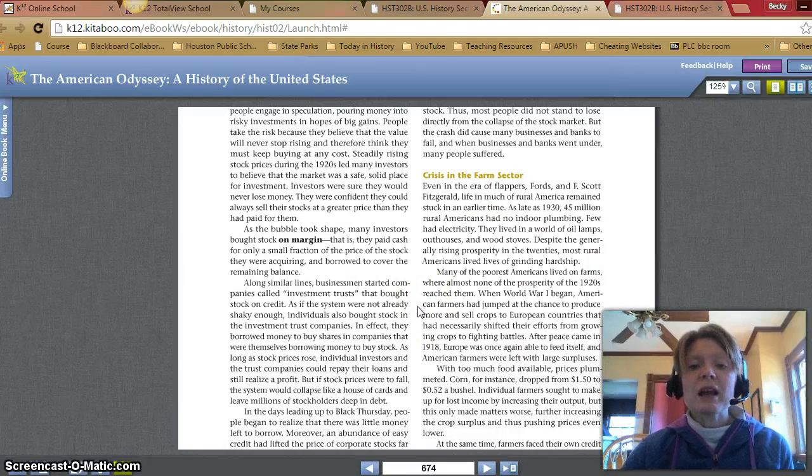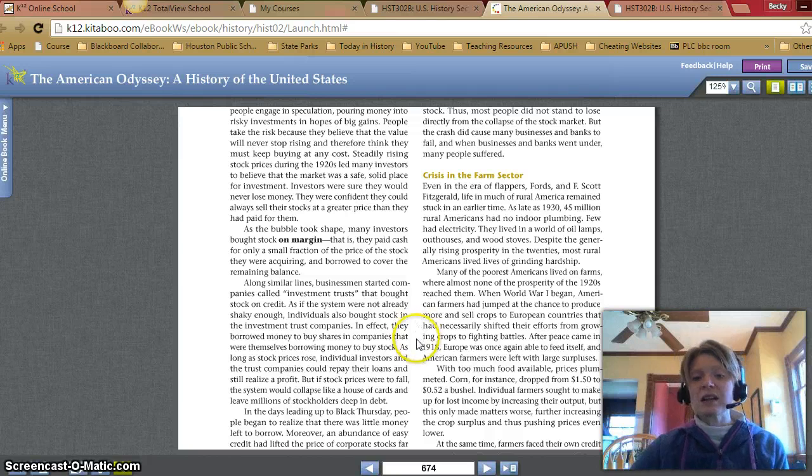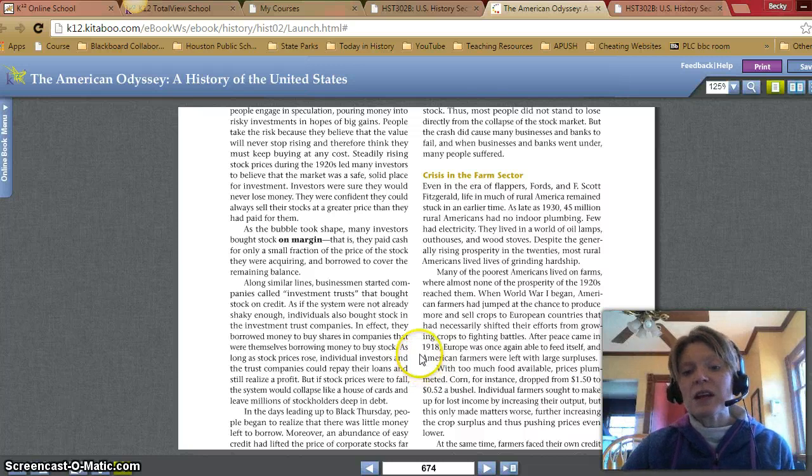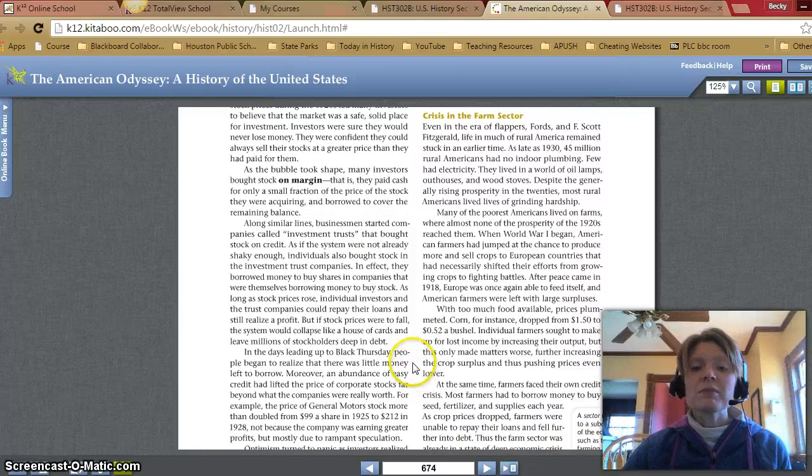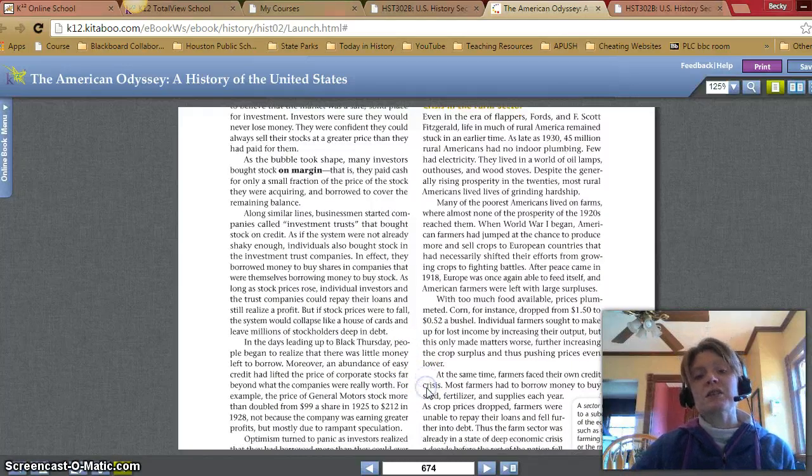When World War I began, American farmers had jumped at the chance to produce more and sell crops to European countries that had necessarily shifted their efforts from growing crops to fighting battles. After peace came in 1918, Europe was once again able to feed itself, and American farmers were left with large surpluses. With too much food available, prices plummeted. Corn, for instance, dropped from $1.50 to only 52 cents a bushel. Individual farmers sought to make up for lost income by increasing their output, but this only made matters worse, further increasing the crop surplus and thus pushing prices even lower.